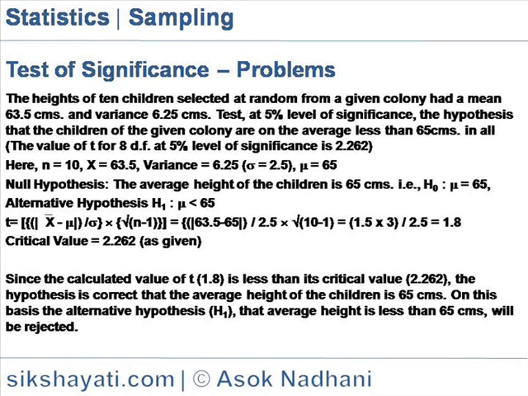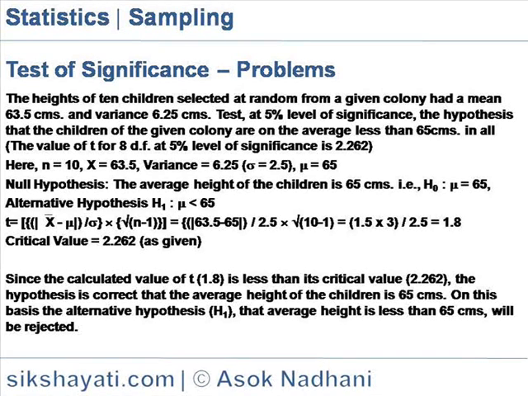2.262. Here n is equal to 10, x bar is equal to 63.5, variance is equal to 6.25, that is sigma is equal to 2.5, and mu is equal to 65. Null hypothesis H0: the average height of the children is 65 centimeters, that is mu is equal to 65. Alternate hypothesis H1: mu is less than 65.